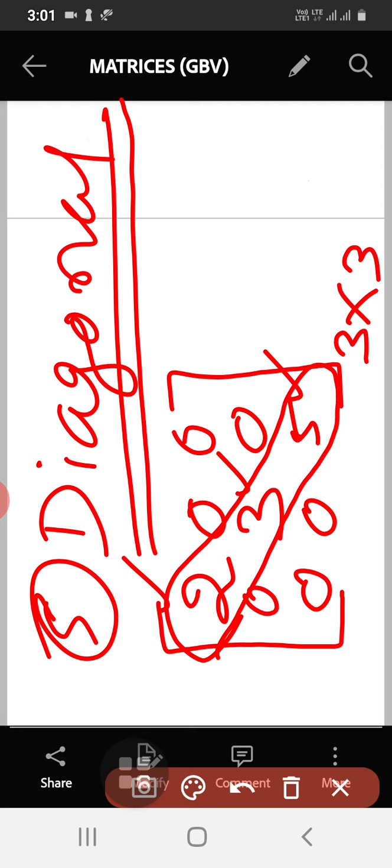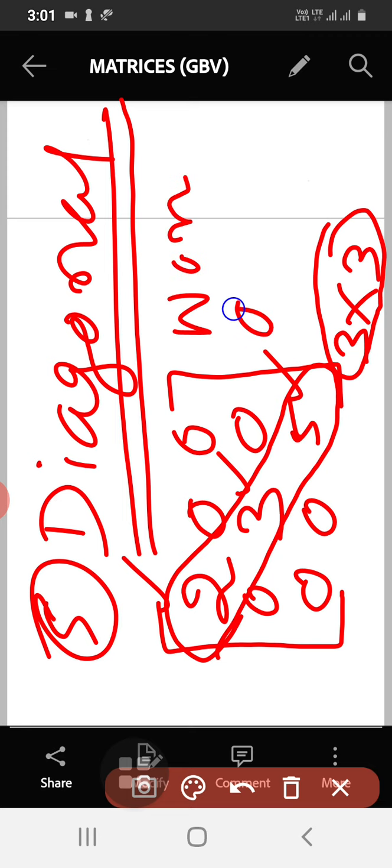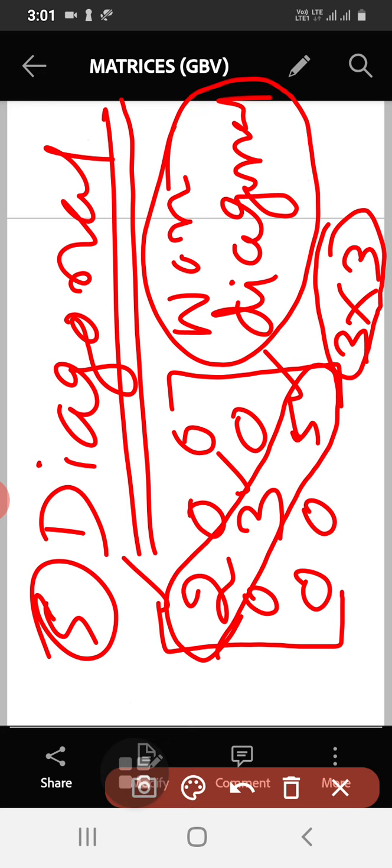Then what is the definition of diagonal matrix? Diagonal matrix means, see, I am going to tell the definition. Diagonal matrix means it is a square matrix. First of all, it should be a square matrix, means number of rows and number of columns should be equal. It is a square matrix in which all its non-diagonal elements are 0. That's it. All its non-diagonal elements should be 0.